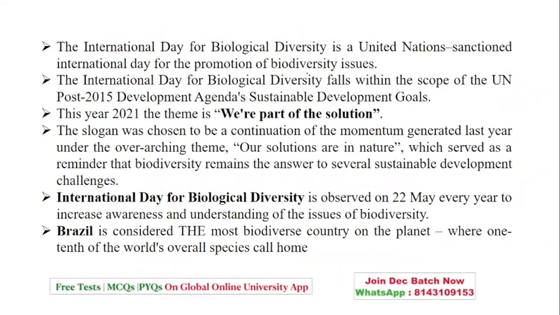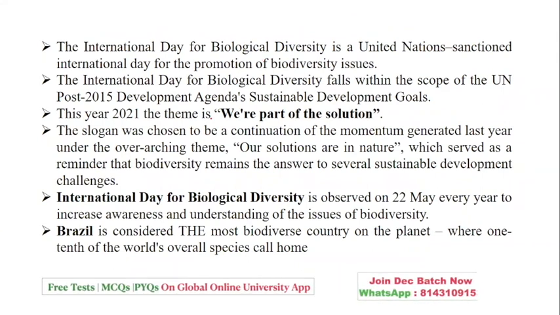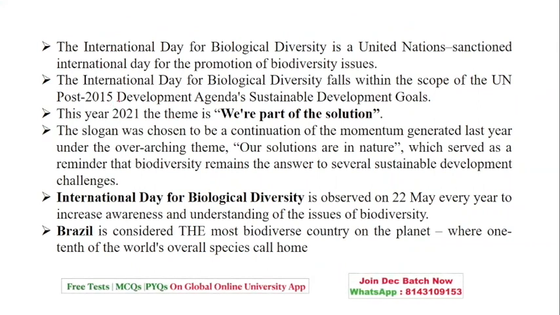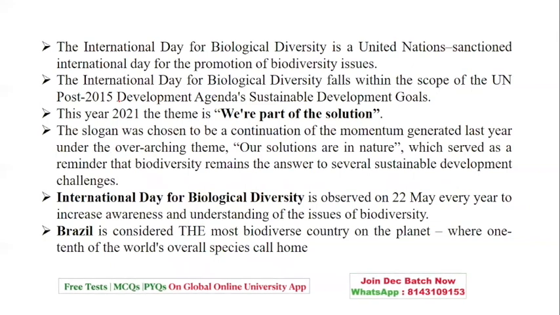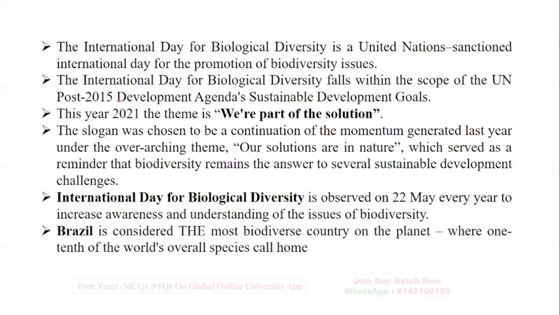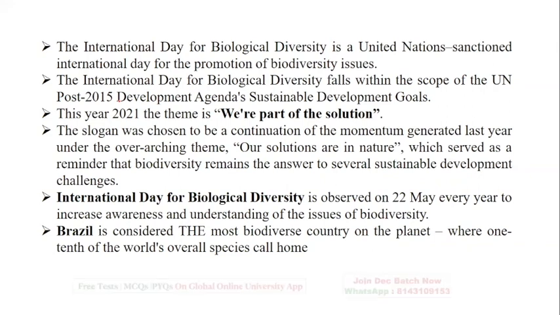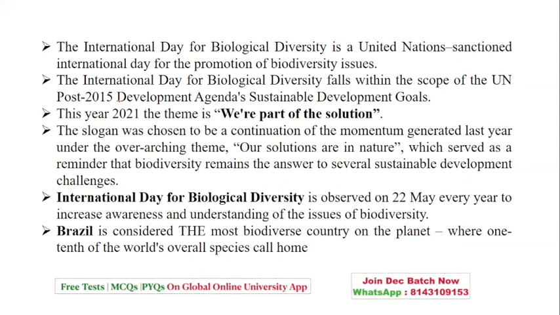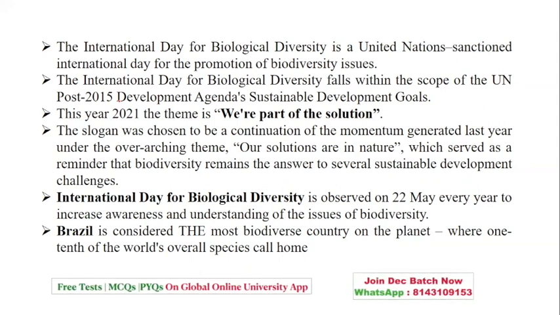Then we have the International Day for Biological Diversity, which deals with biodiversity issues, which is a result of the post 2015 developmental agenda, the sustainable development goals. Yes, the theme of 2021 was we are a part of the solution, which was basically with reference to the solutions which are in nature, and this will answer the sustainable development challenges.